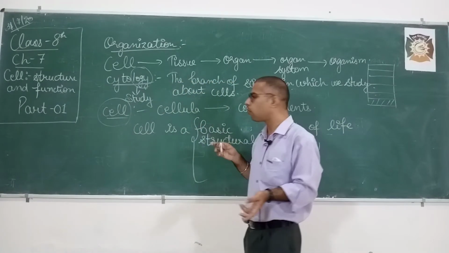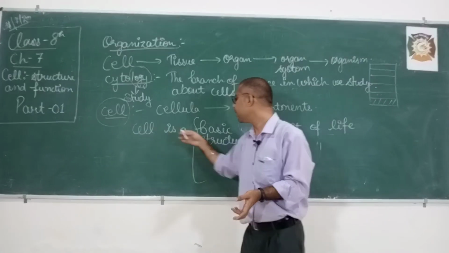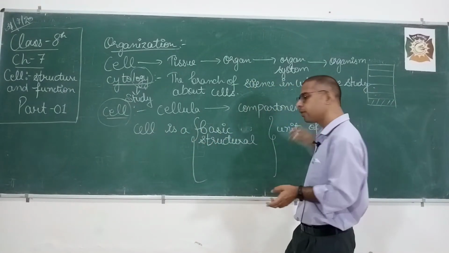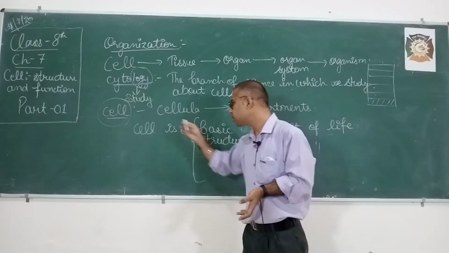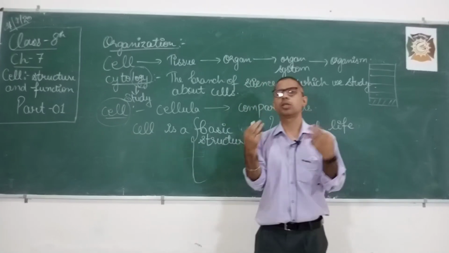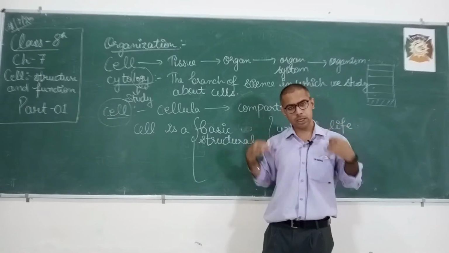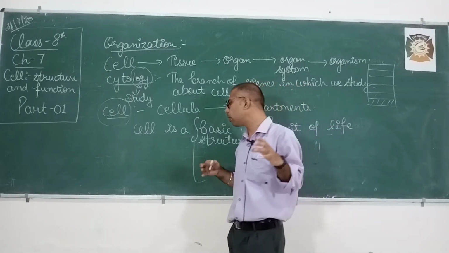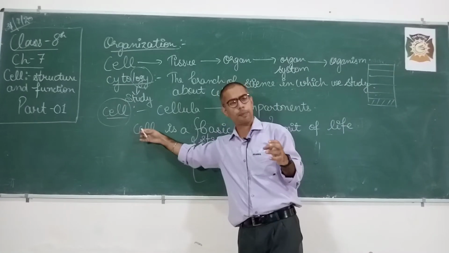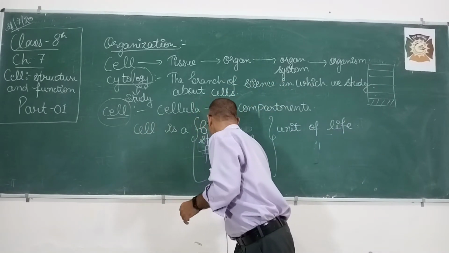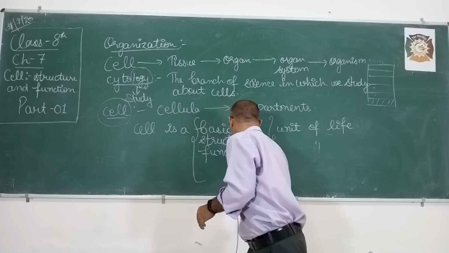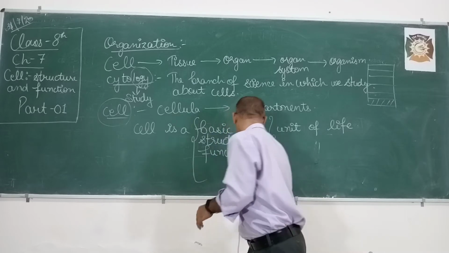So similarly, what I'm trying to say here is, cell is a structural unit of life. It means the structure of a living organism is made up of cells. Suppose we talk about my body, my structure. My structure is also made up of cells. Okay.